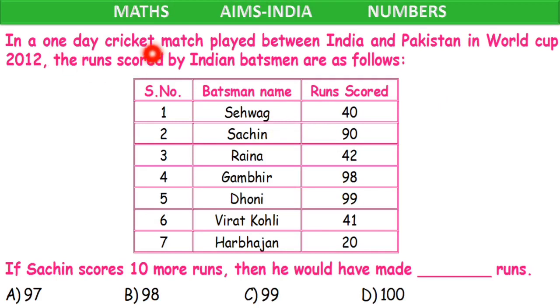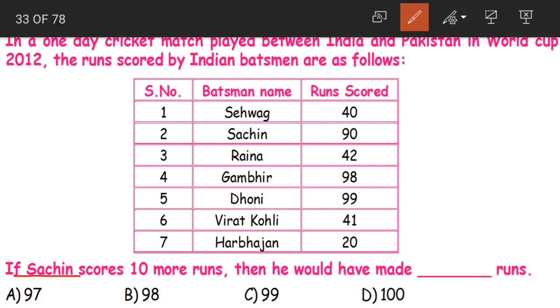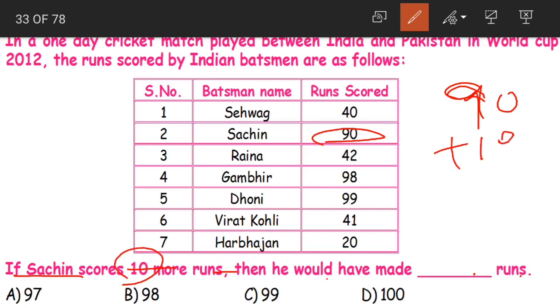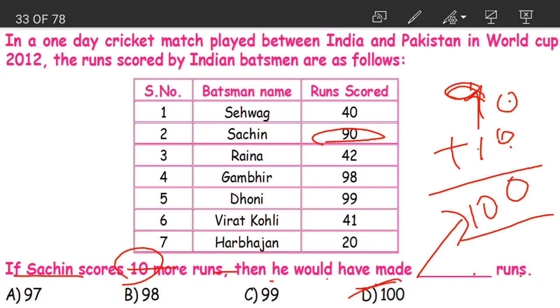Next, in a one-day cricket match played between India and Pakistan in World Cup 2012, the runs scored by batsmen are as follows. Now, if Sachin scores 10 more runs, then he would have made dash runs. What is the run scored by Sachin? 90. What are they saying? If Sachin scores 10 more runs, 10 more means we need to add 10. 0 plus 0, 0, 9 plus 1, 10. Then he would have made how many runs, children? 100 runs. That is option D.